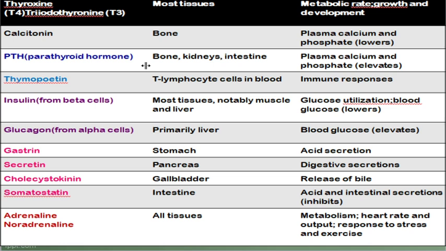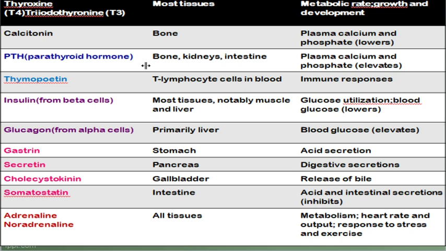Whereas the parathyroid hormone, which is produced from the parathyroid gland, acts on three important tissues. First, it acts on bone, next on kidney, and next on intestine. So the parathyroid hormone's function is opposite to that of calcitonin. As I said, calcitonin lowers your calcium level, whereas the parathyroid hormone increases your calcium level.